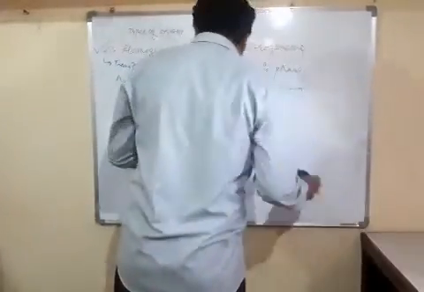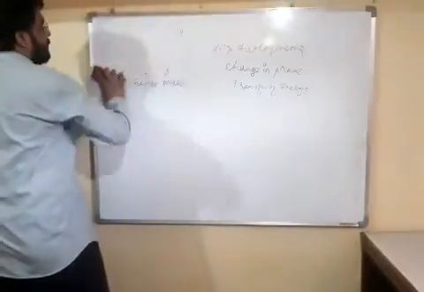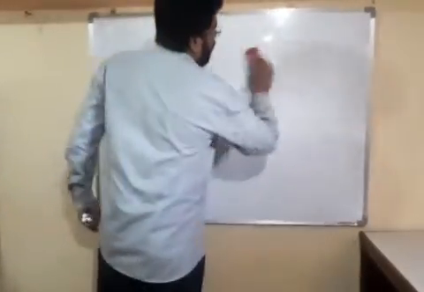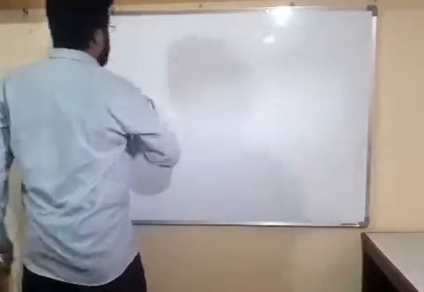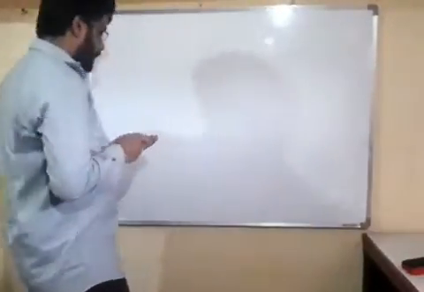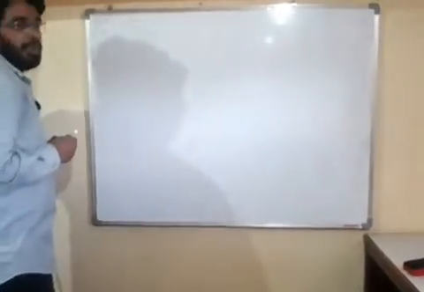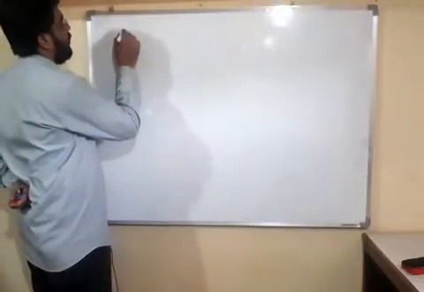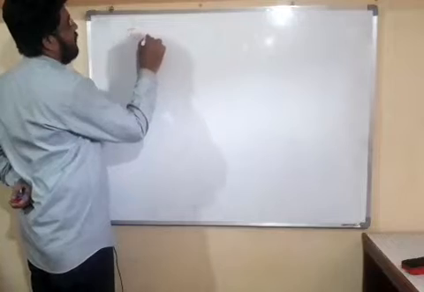Now friends, we will move to our next topic, which is thermodynamic equilibrium. What is thermodynamic equilibrium? In thermodynamic equilibrium, there is no transfer of energy between system and surrounding.